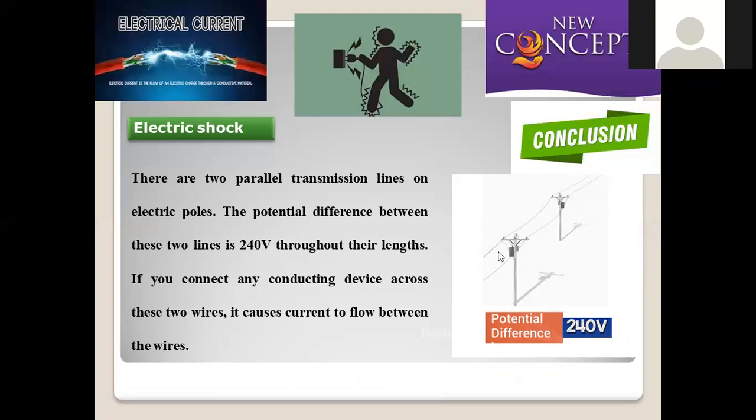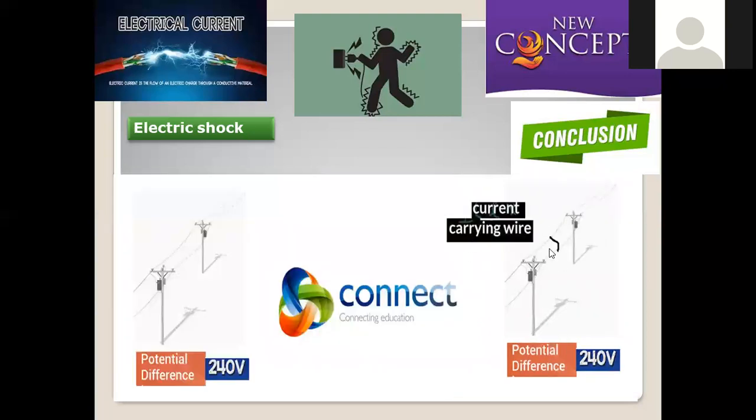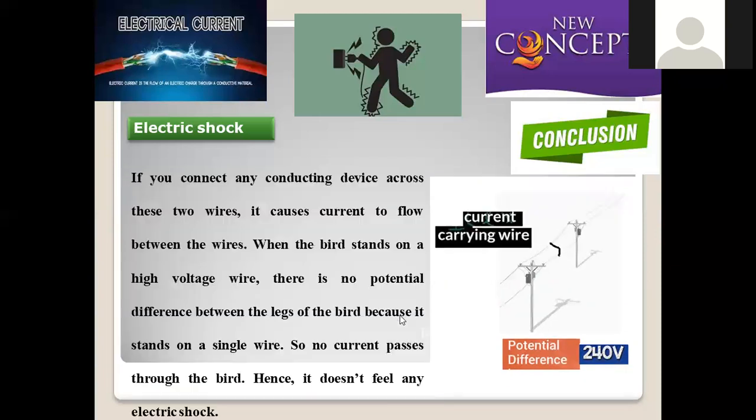We are taking electrical poles connected with two electrical wires, and the potential difference afforded by these wires is 240 volts. They are parallel to each other. Now, we are connecting both the wires. What happens? Current flow is possible across this connecting wire, right? So we are connecting with a current carrying wire, so that current passage is possible in the cross-sectional region.